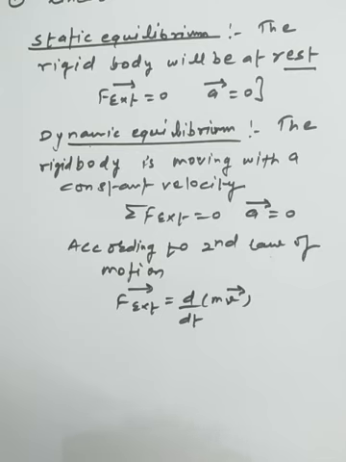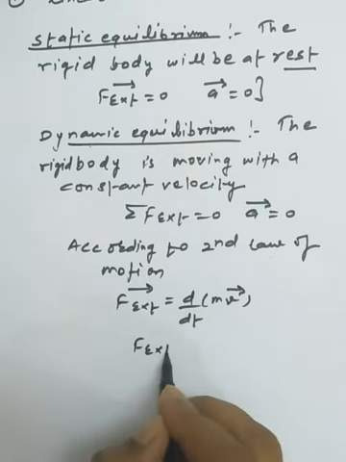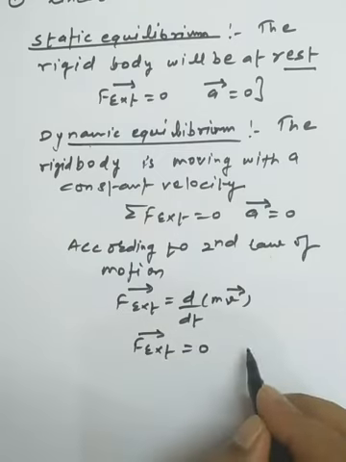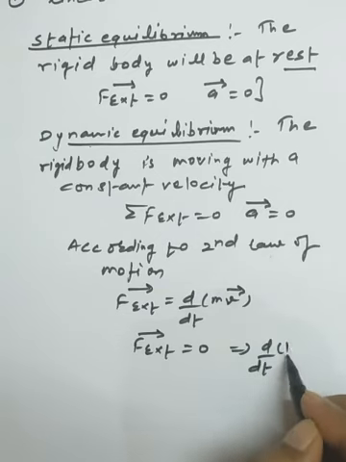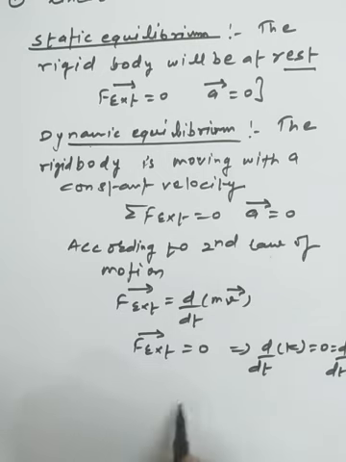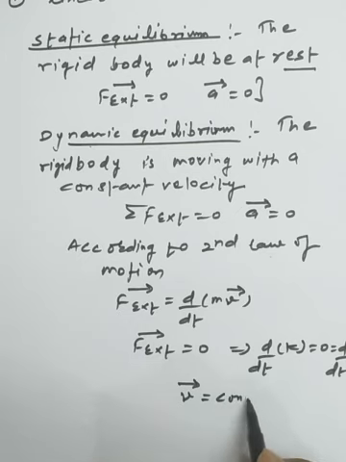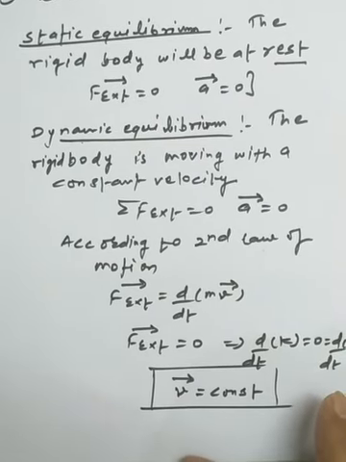As I am assuming F external is 0, we write d/dt of a constant k = 0 = d/dt of mv. Since m is a constant quantity, we can easily write that velocity will be constant for this kind of equilibrium. The body is moving with a constant velocity. This is the necessary condition for translational equilibrium.